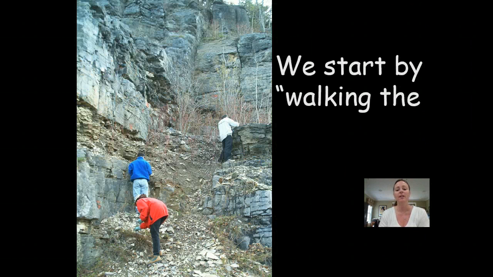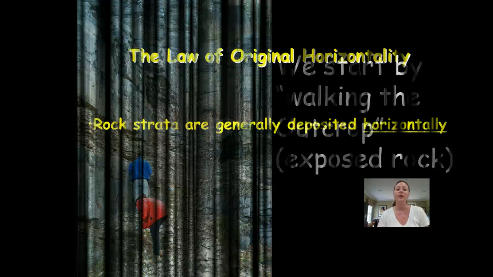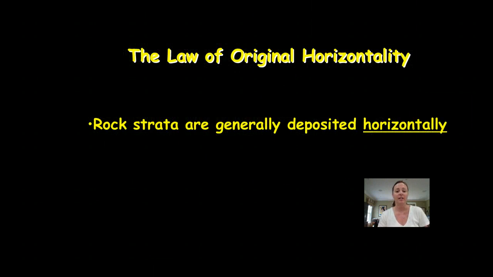We start by looking at outcrops or walking the outcrop. And an outcrop is just a section or an area of exposed rock. If we look at this more closely, we can see order of events that have occurred throughout the years and give geologists a time frame of how old that rock is. Over the next few weeks, we're going to be looking at this very closely, and we're going to be thinking about the laws of rock layers, and we're going to be trying to interpret the order of events ourselves.